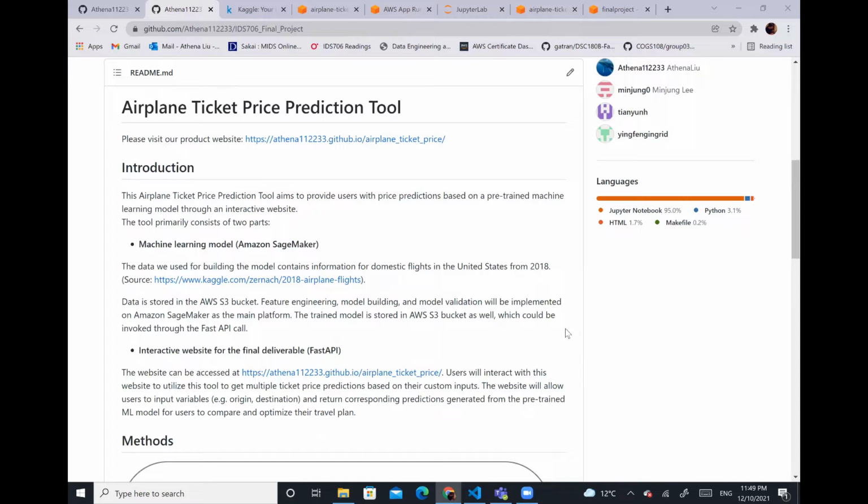Our target audience is everyone who plans to travel, and the final product of our project is a prediction system that will allow users to input information and output ticket prices for users themselves to compare. Users can access our product through a link from our website, and users can find other useful information from the website. Let me introduce our product and website.